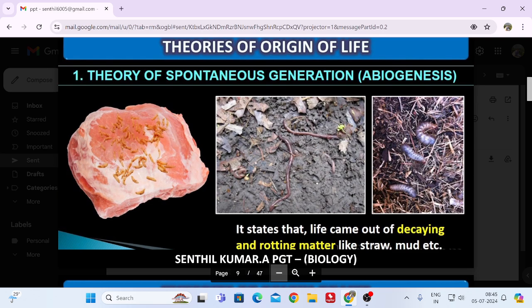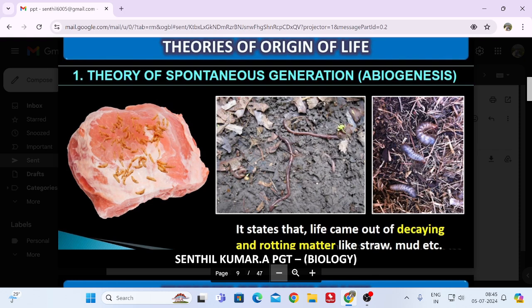It is also known as spontaneous generation. Okay, abiogenesis. What is that? It states that life came out of decaying and rotting matter like straw and mud. This is the theory. What is the theory of abiogenesis? The life arose from non-living things. That is what they are mentioning. That means what they believed is that life came out of decaying and rotting matter.